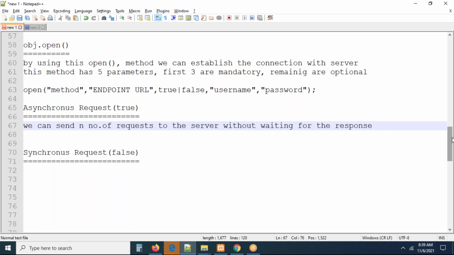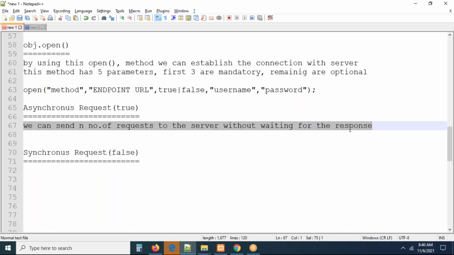But we are sending n number of requests to the ticket server, and sometimes we get the response back, sometimes we will not get the response back. That's the reason I'm telling you we can send n number of requests to the server without waiting for the response, right? You will understand this.